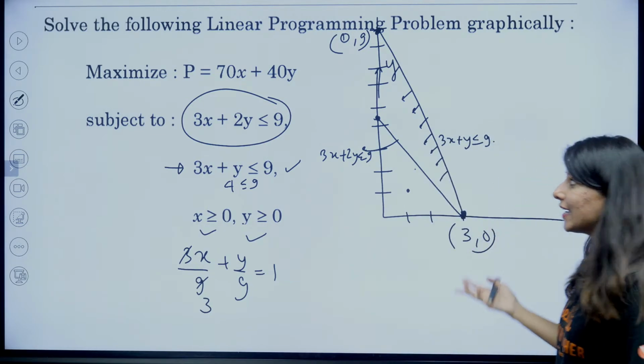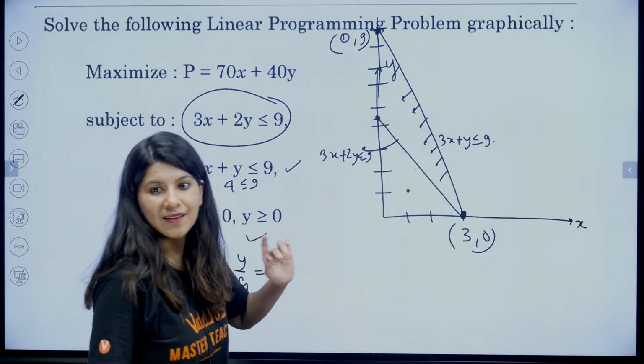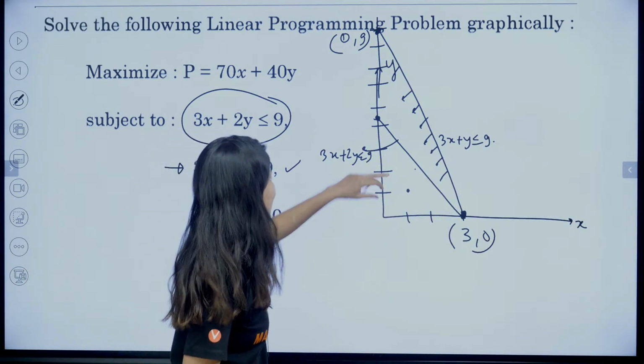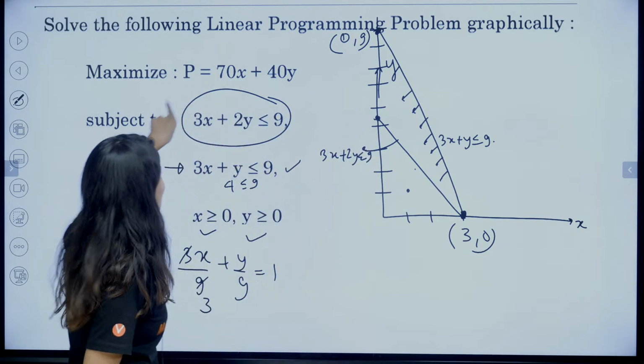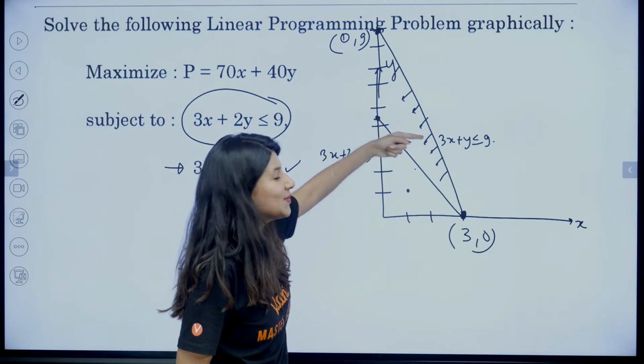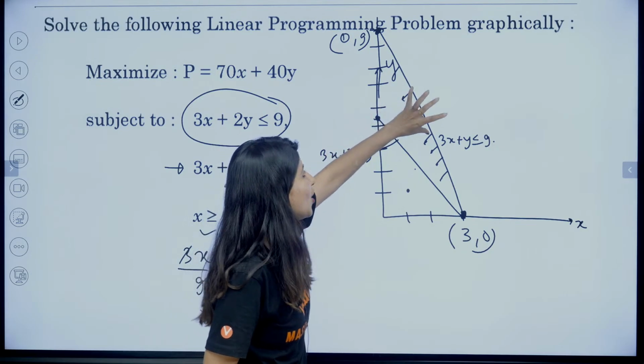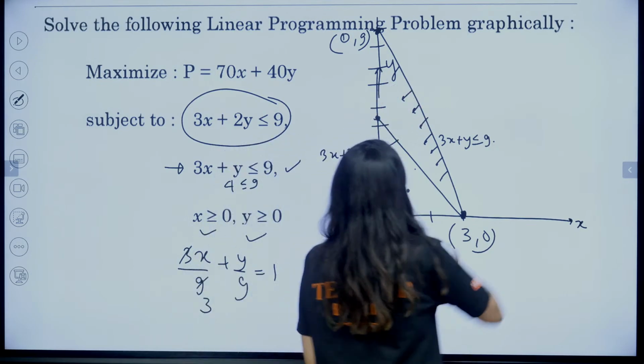Okay. Now again same question. Which region are they talking about? This one or this one? Pick any point from this region.